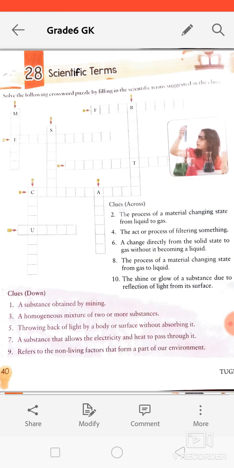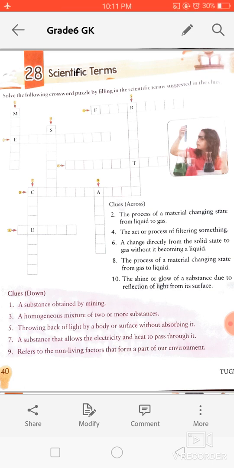Third is a homogeneous mixture of two or more substances. Whenever we mix two or more substances, they form a solution. Fourth one is the act or process of filtering something. So the filtering process is known as filtration.